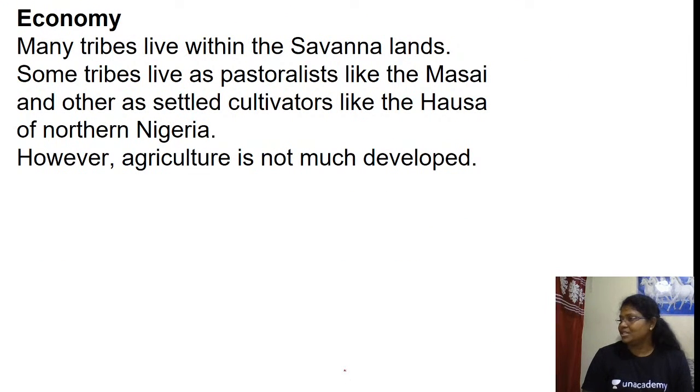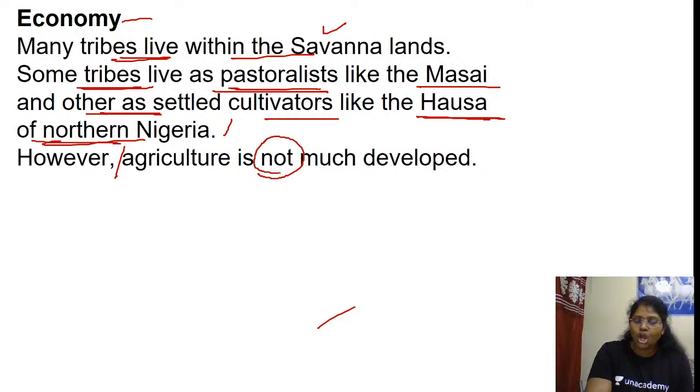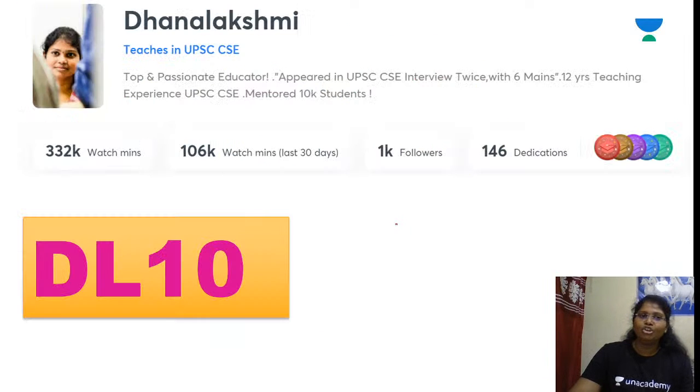Many tribes live within the savanna lands. Some tribes live as pastoralists like the Maasai, and others as settled cultivators like the Hausa of northern Nigeria. However, agriculture is not much developed. Do you know the reason why agriculture is not much developed here?